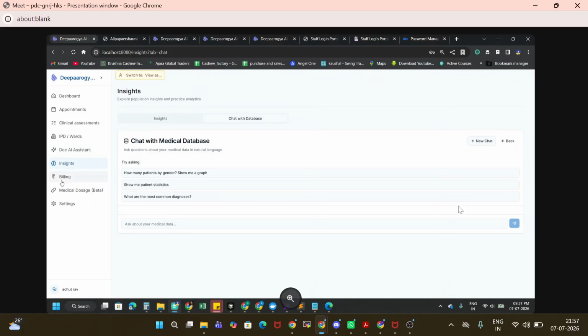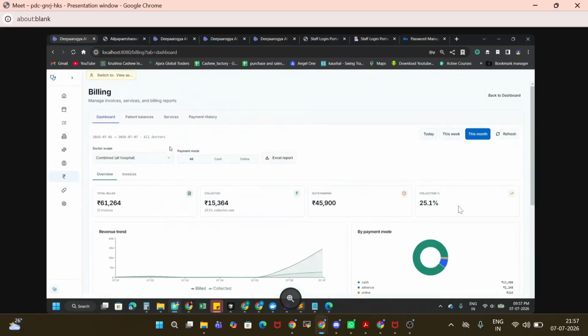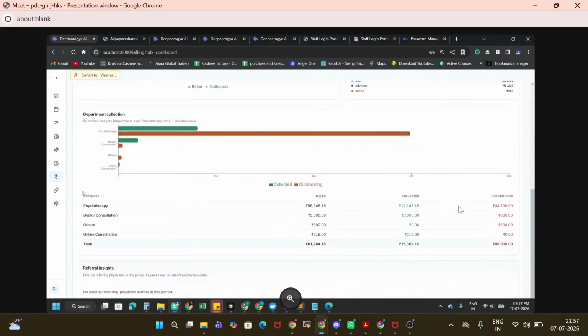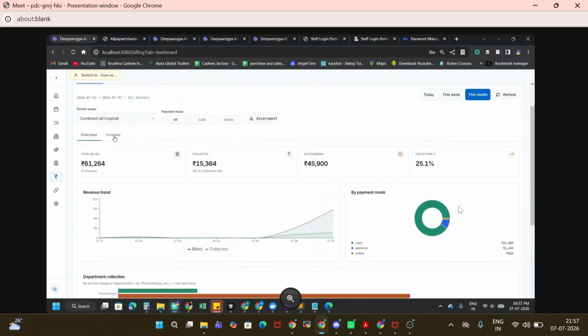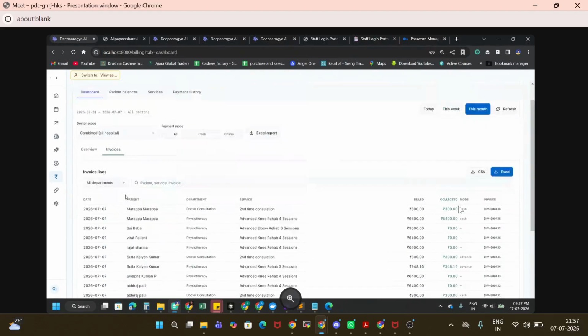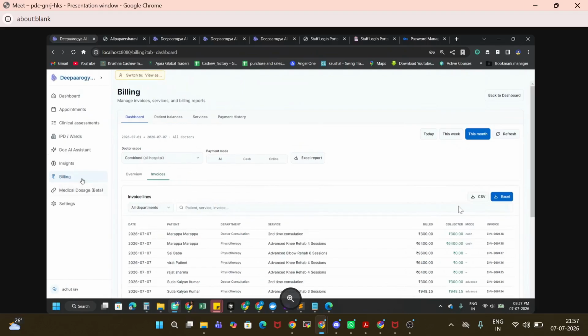Then apart from this, if you go to the billing, you will see the detailed dashboard, department wise billing, invoice wise billing. So all the different billing information is present here.